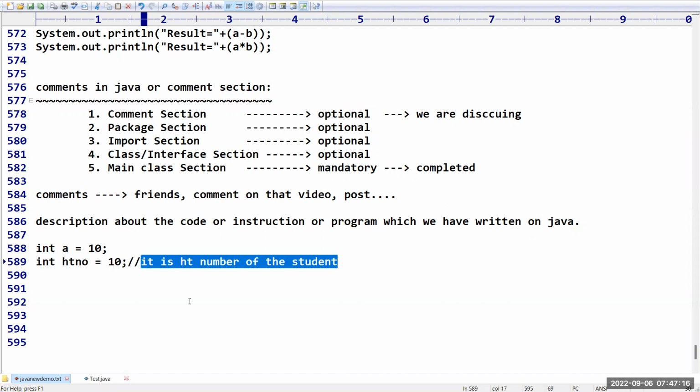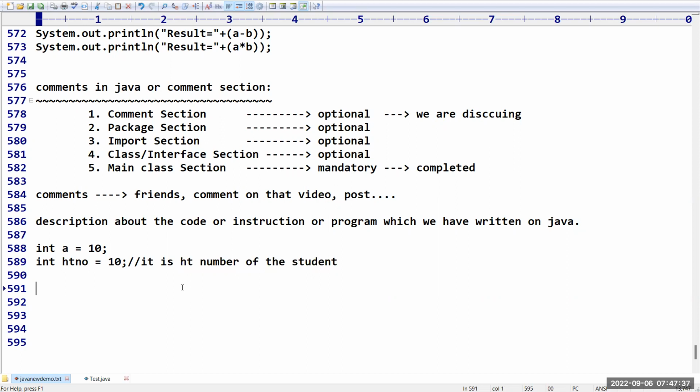So that another person, after seeing my code, can easily understand what we have written. It provides a description about the code we have written. That concept is called comments.